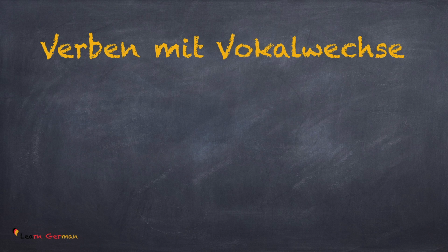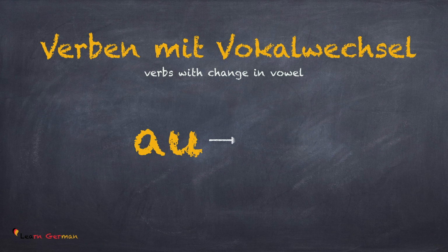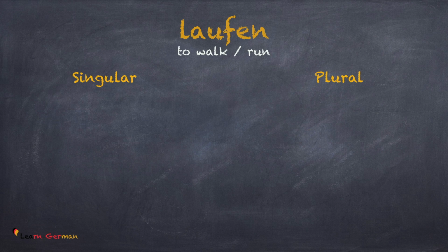In the third category, the AU changes to A umlaut with U. Whenever A umlaut and U are together, the sound is OI. Let's see in the case of laufen.